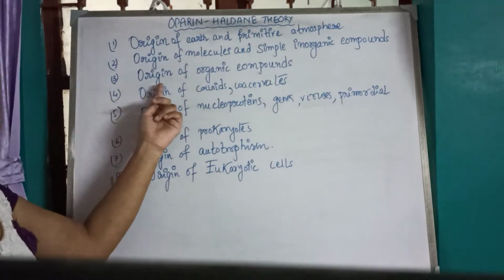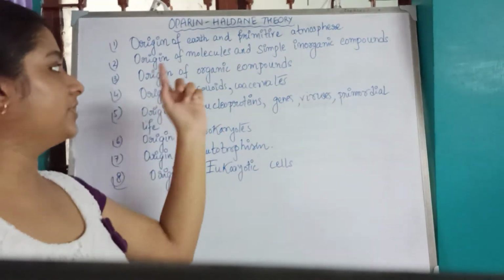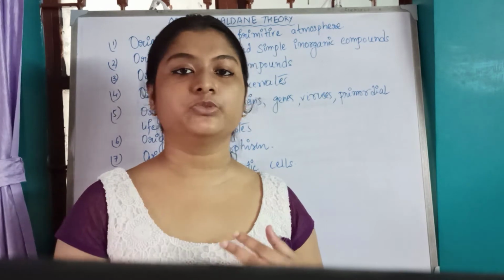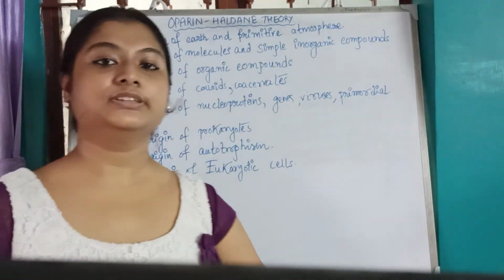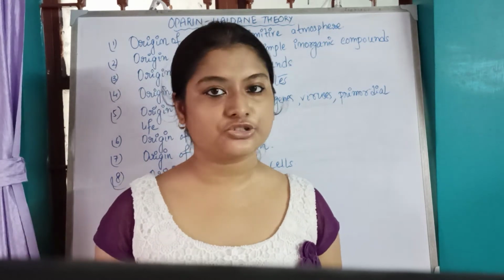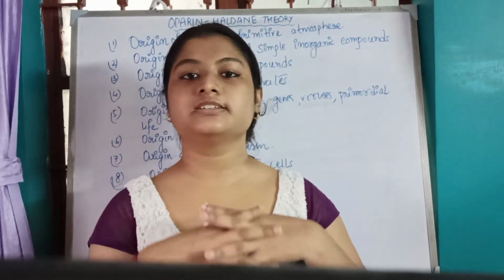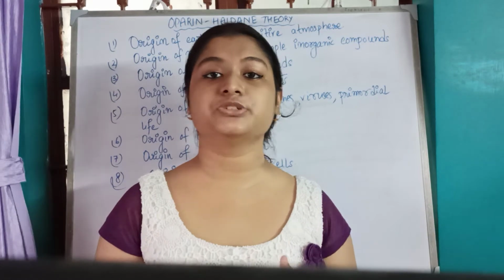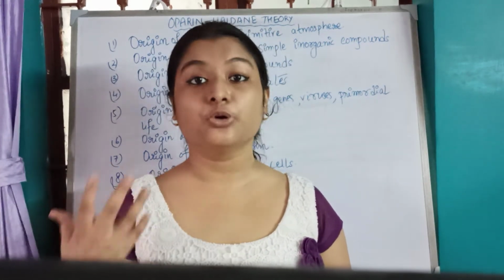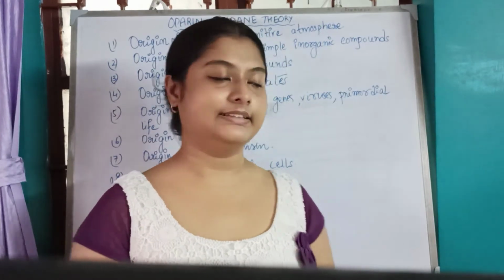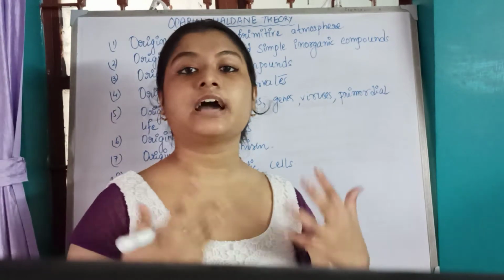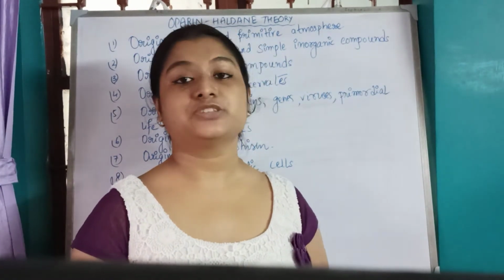So the third step is the origin of organic compounds. How did the organic compounds come from those inorganic compounds? They suggested the existence of saturated and unsaturated hydrocarbons. Those saturated and unsaturated hydrocarbons reacted with the superheated steam and formed aldehyde groups, ketones, and acids, and then eventually it led to the formation of proteins, carbohydrates, fats, as well as nucleoproteins.